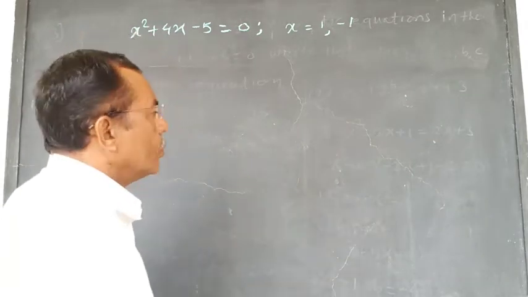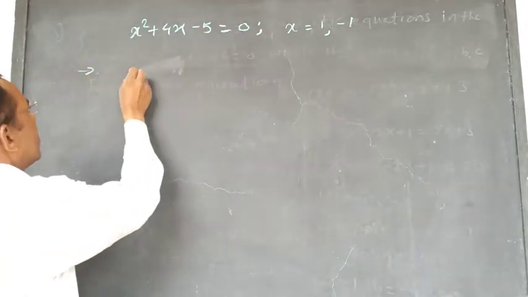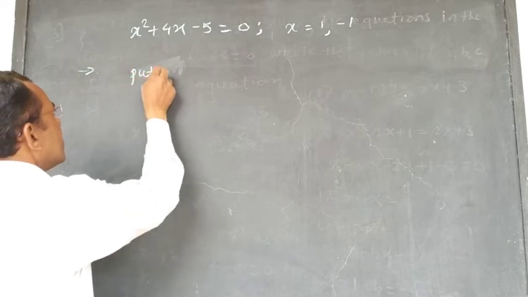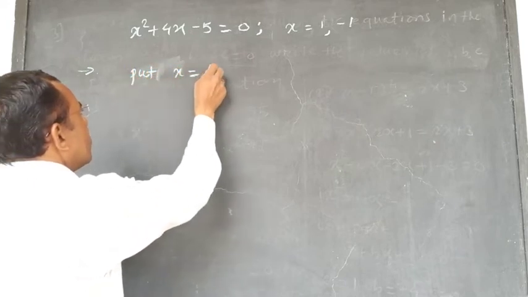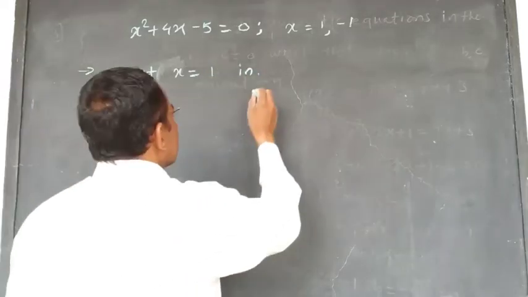Now we will continue. We will substitute here. Put x is equal to 1 in LHS.